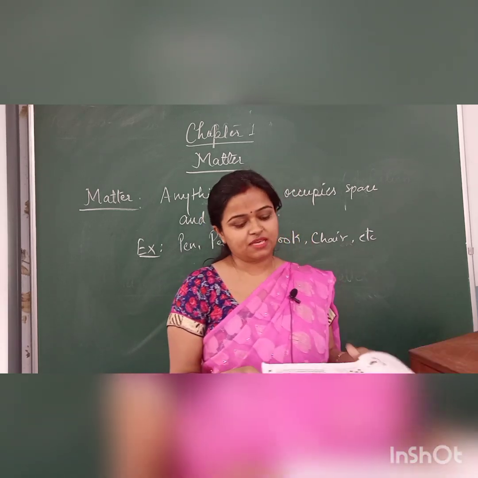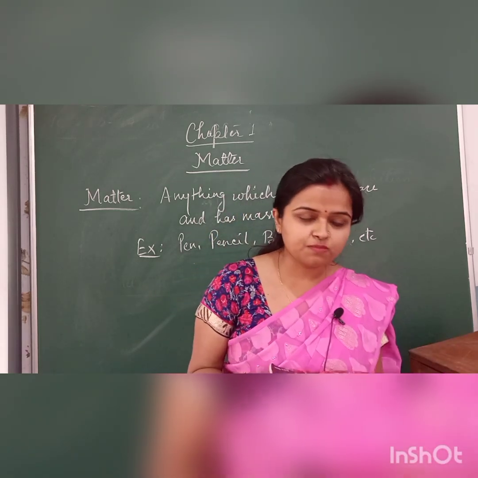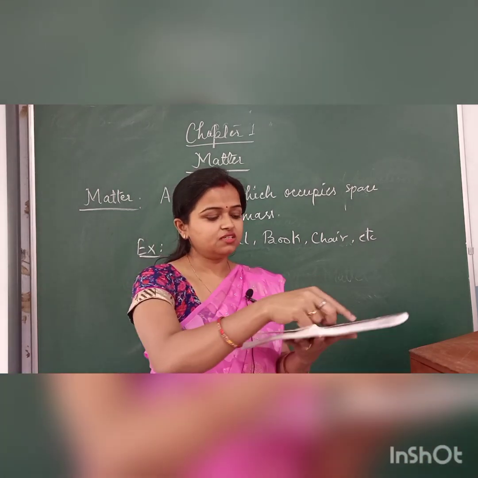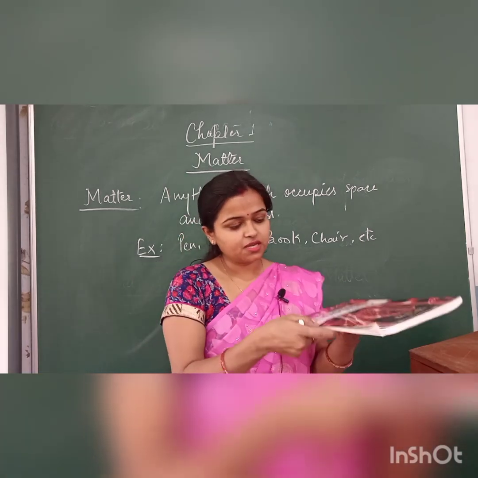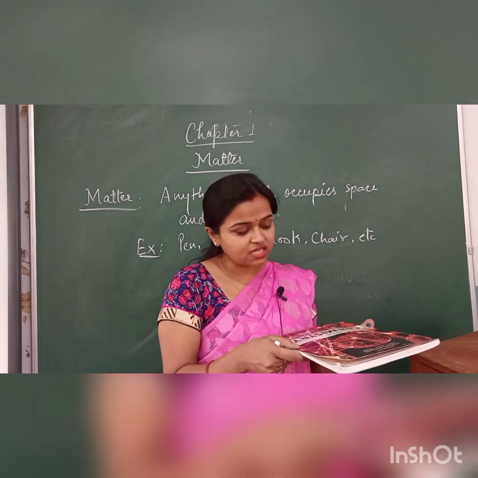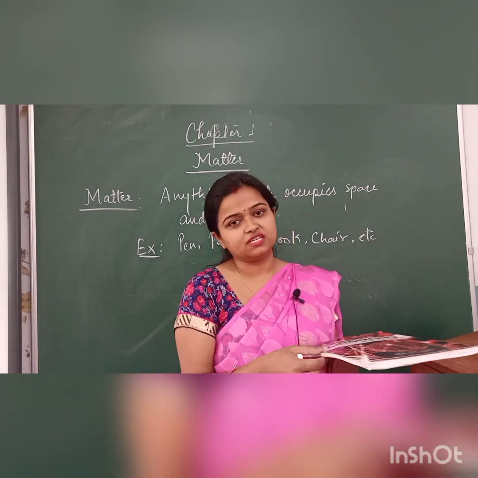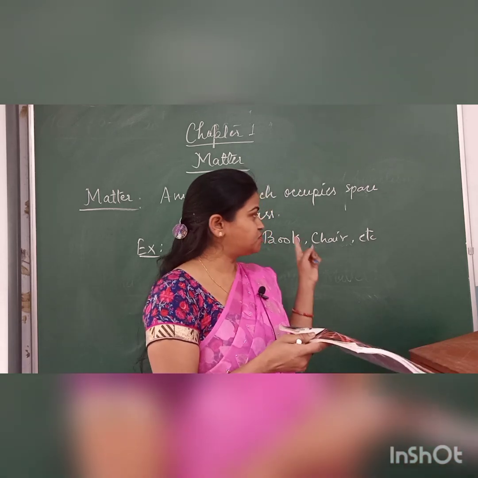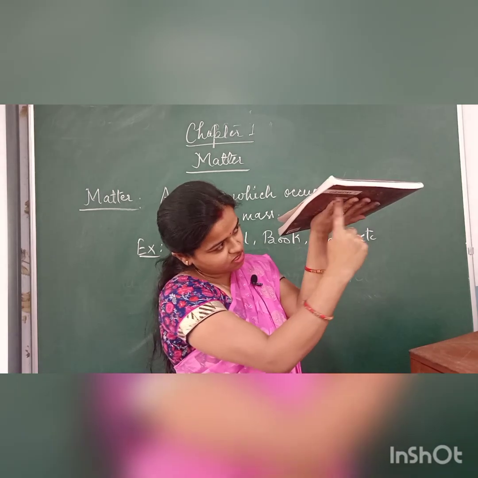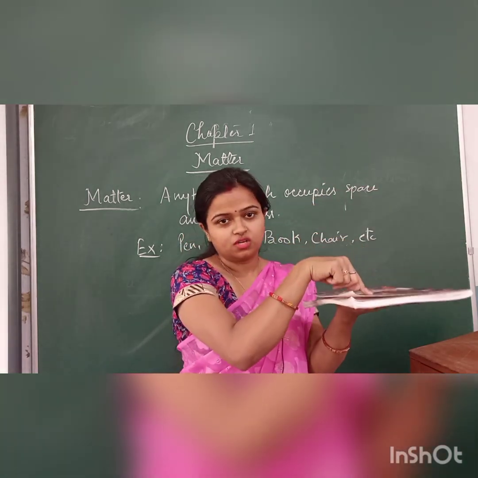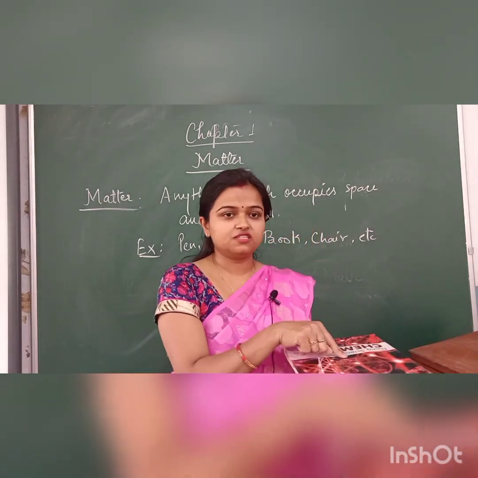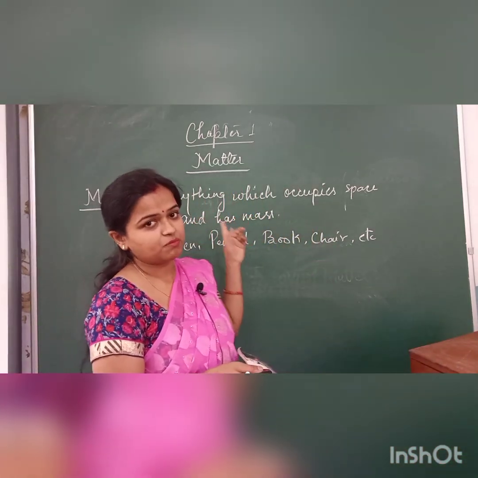Such a simple example I am taking. I have a book here. This book is considered matter. Why? Because it has mass. You can see this is length, breadth and height. Plus, what is mass? Mass means some amount of matter which is occupied. Plus if it is acted on by gravity, that will be considered weight. And if I speak of the space it is occupying, if I keep this on my palm or hand, you can see this much area is being occupied by this book. That is considered space. So it has mass, it is occupying space, hence it is considered matter.